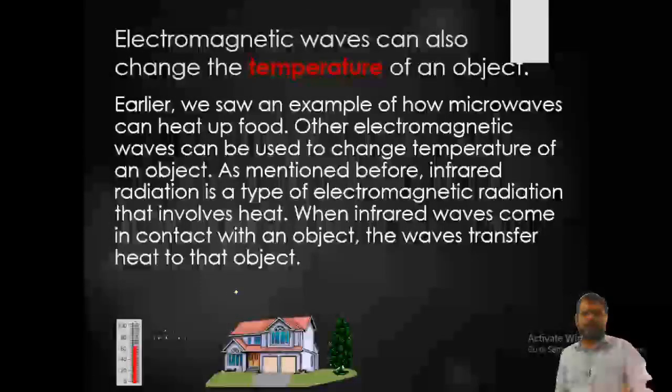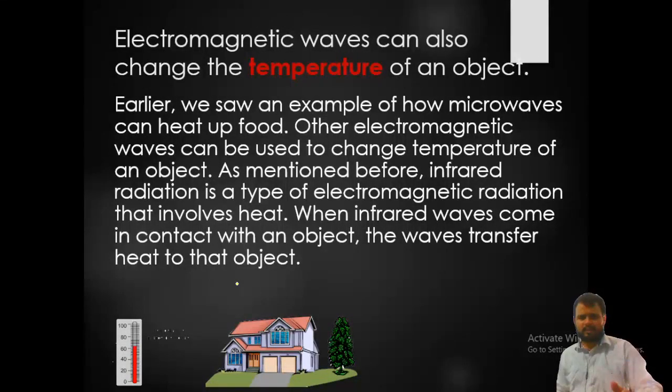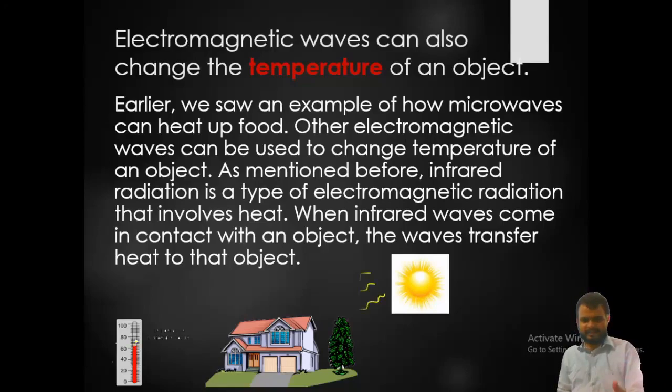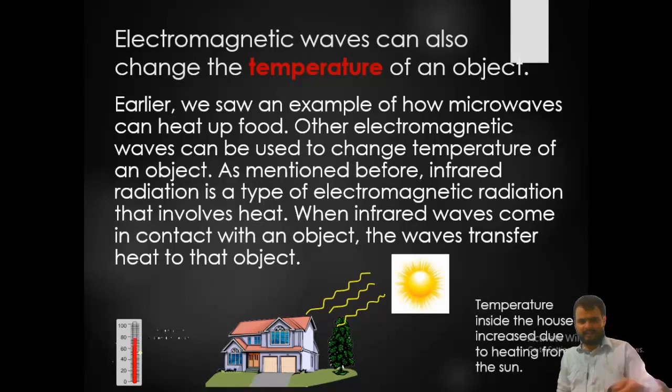So electromagnetic waves can also change the temperature of an object. Earlier we saw the example of microwaves heating up food. Other electromagnetic waves can also be used to change the temperature of an object. As mentioned before, infrared is a type of electromagnetic radiation that involves heat. When infrared waves come in contact with an object, the waves transfer heat to the object. So you are seeing the beautiful sun transmitting heat, and inside the home there is an increase in temperature.